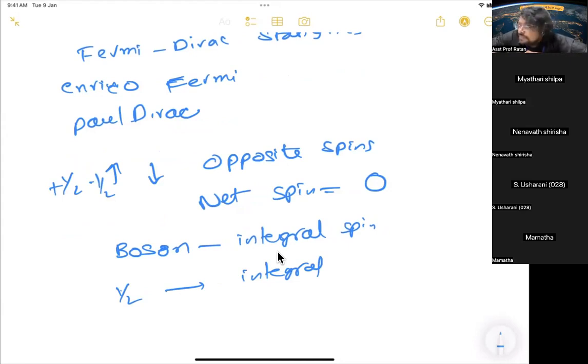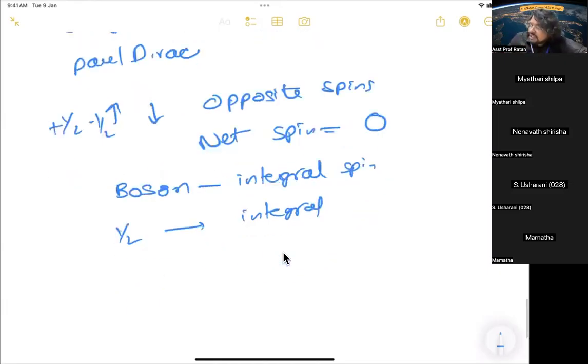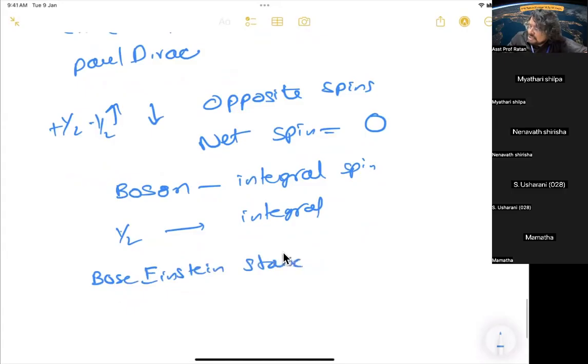So we will discuss BCS later. But Cooper pair means two electrons come together. They have opposite spins and their net spin is zero. This phenomenon is explained by Bose-Einstein statistics. You know who Bose is?